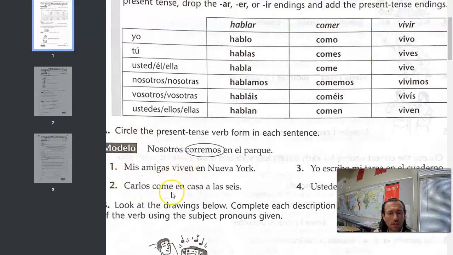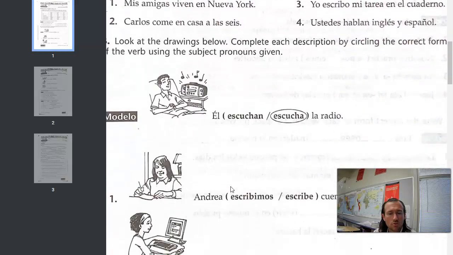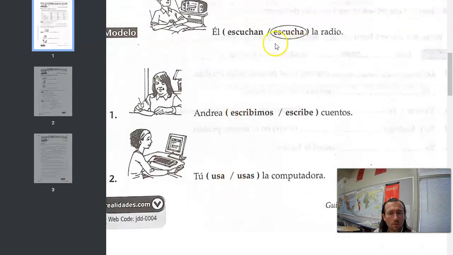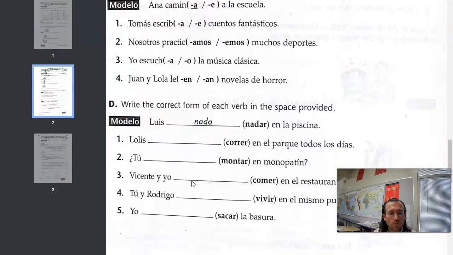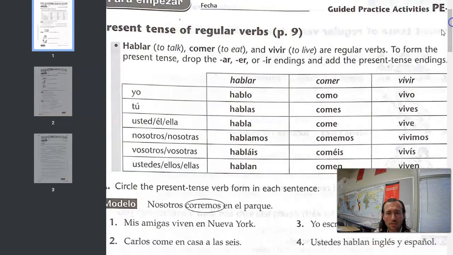Identifying verbs conjugated in the present tense for part A. Circle the present tense verb in each sentence. Circling the correct form of the verb according to the subject. And filling in the blank with the correct conjugation of the verb provided in parentheses. And you're using your notes that we took last class that we'll review again today. The endings for AR, ER, and IR verbs.